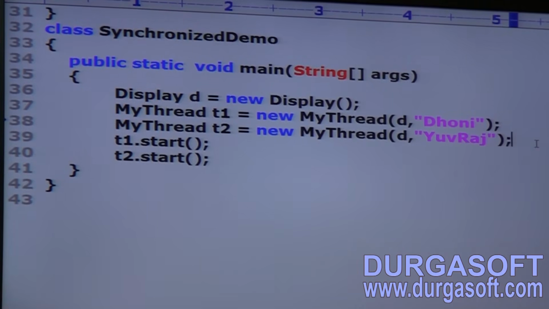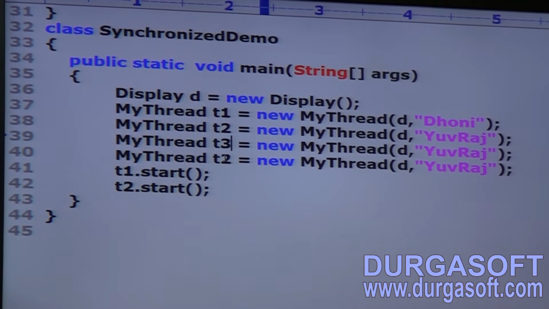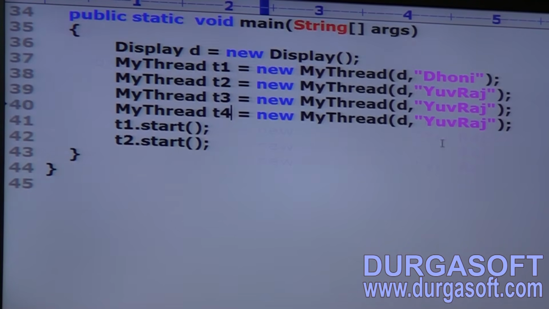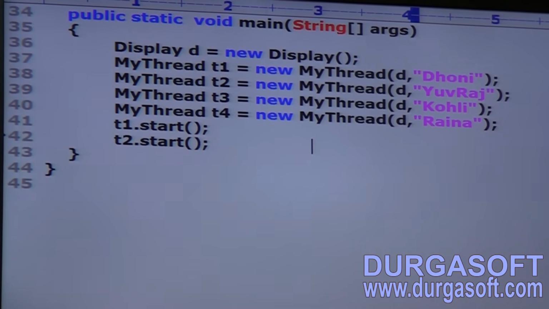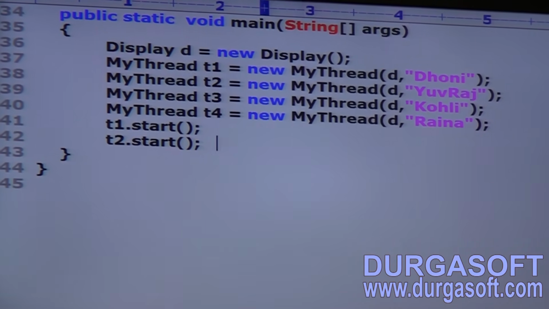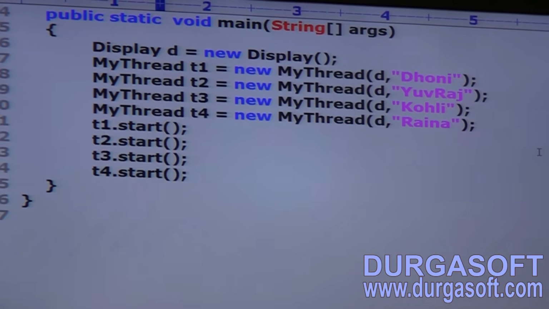Assume 4 threads are there: T1, T2, T3, T4. T3 is d comma Kohli, and T4 is Raina. Now t1.start, t2.start, t3.start, t4.start. Now have you observed how much irregularity there is?